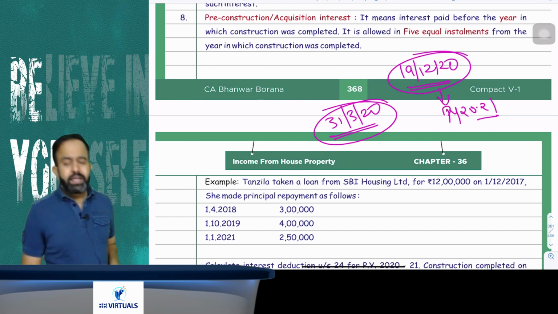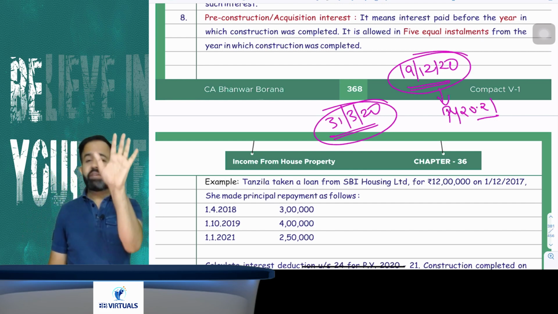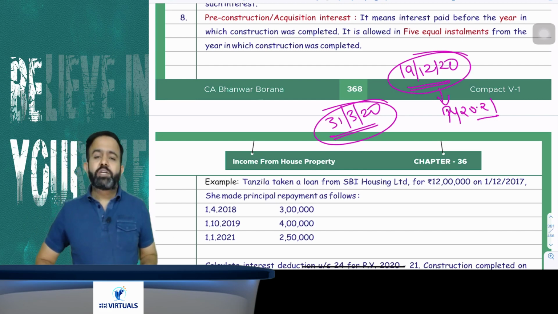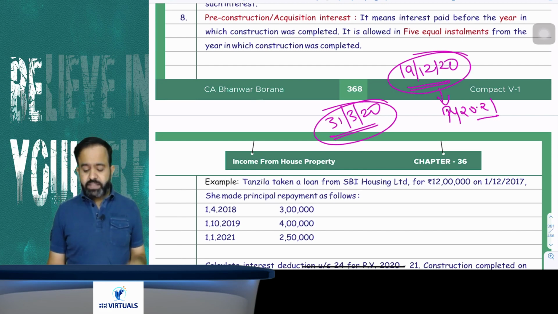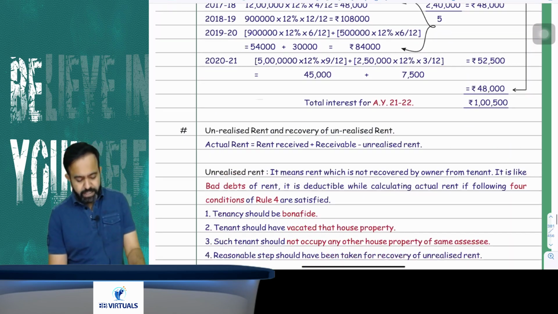pre-acquisition period interest. Now guys, this pre-construction or pre-acquisition period interest will be allowed as a deduction in 5 equal installments. This will be allowed as a deduction in 5 equal installments from the year in which construction was completed. So suppose construction was completed in the current year, then from the current year, within 5 equal installments, it will be allowed as a deduction. You got my point or not? Yes. So all people just pay attention.